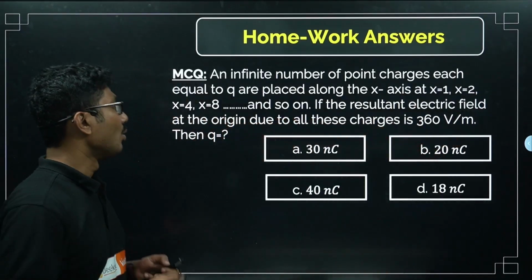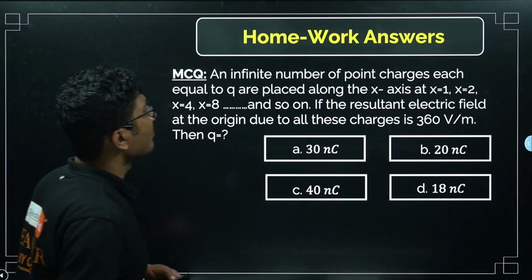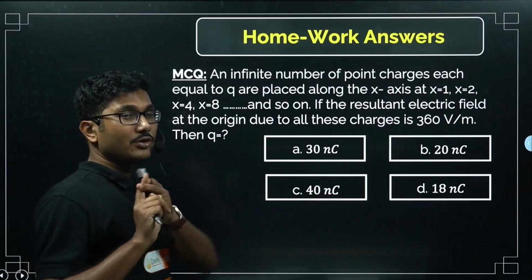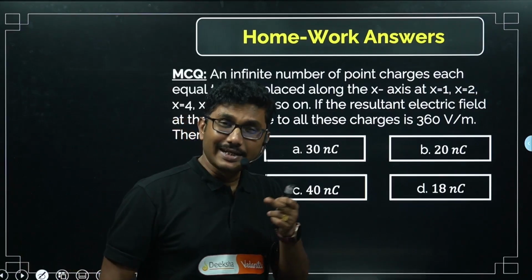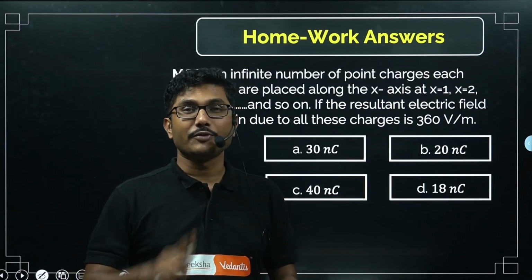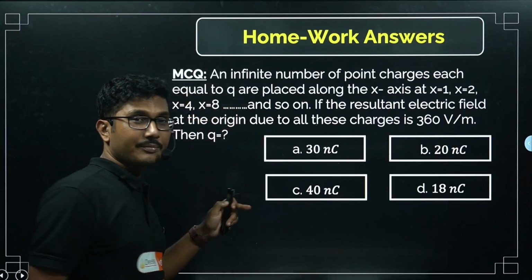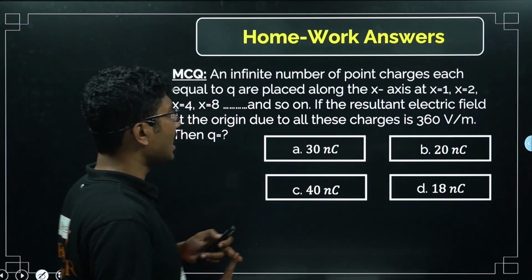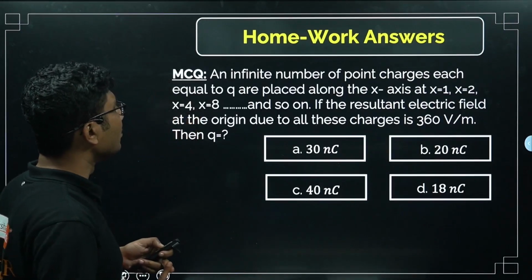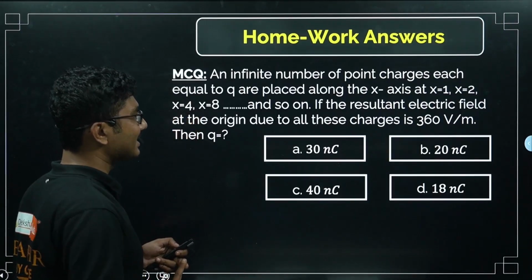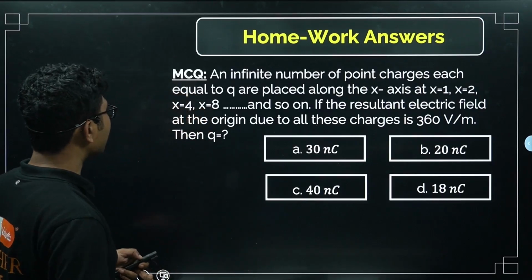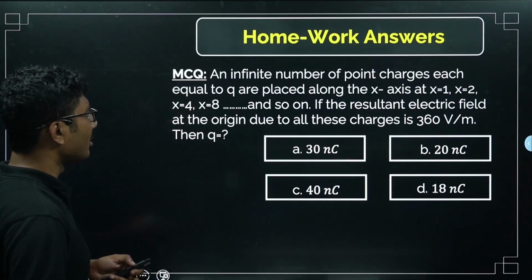Now, an infinite number of point charges. This is a very interesting problem, especially if you are preparing for KCET, JEE, or NEET; for all exams, this concept is very important. An infinite number of point charges each equal to q are placed along the x-axis at x equals 1, x equals 2, x equals 4, x equals 8, and so on.